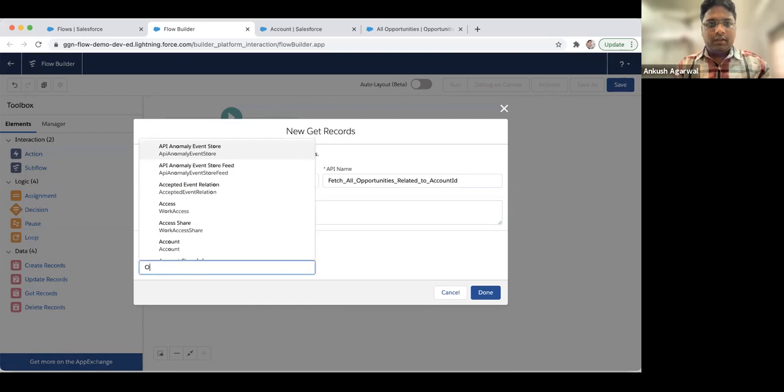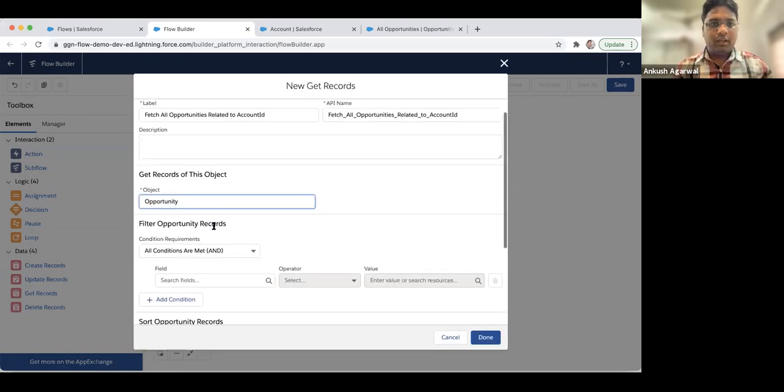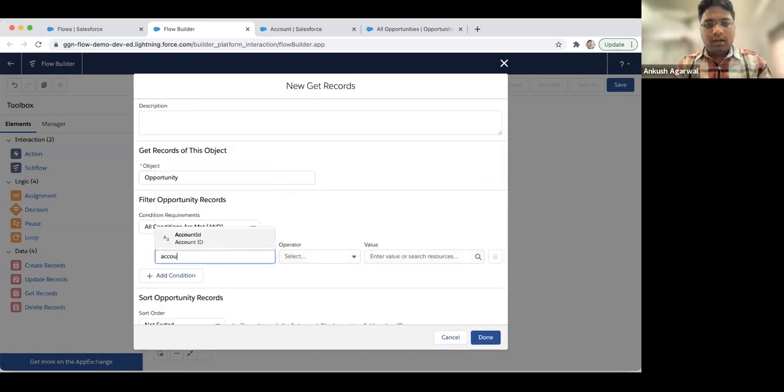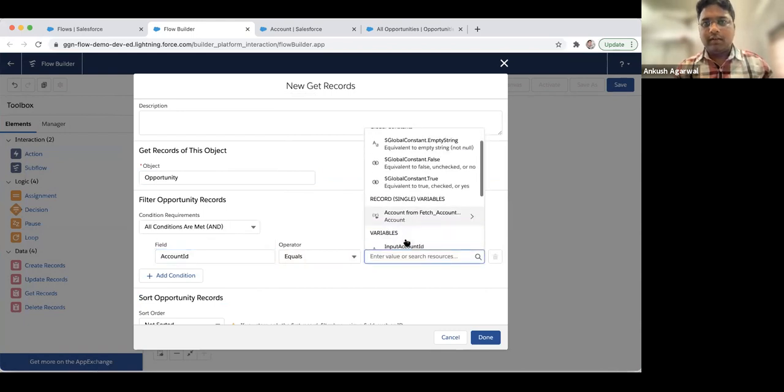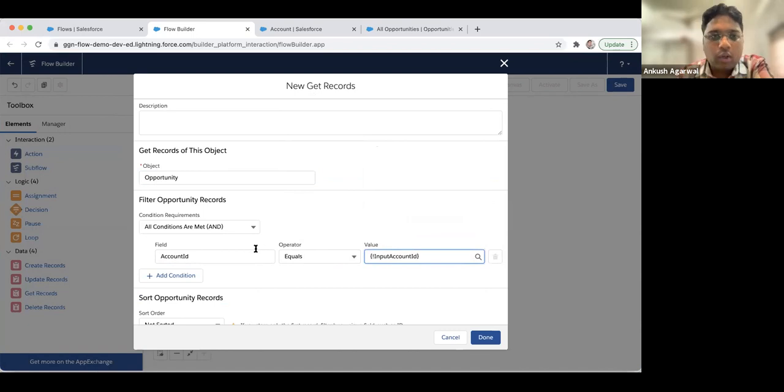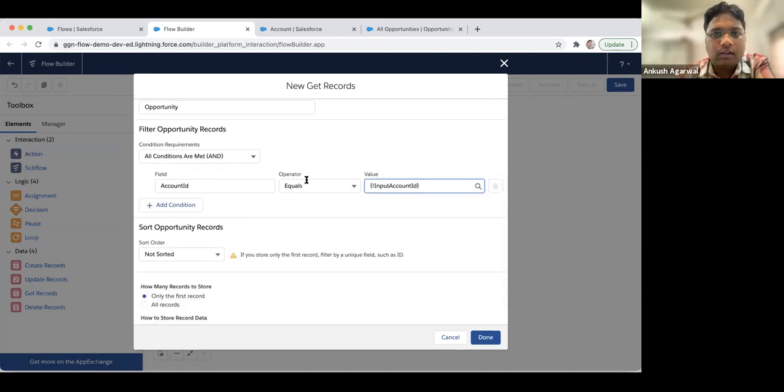We'll select Opportunity over here and mention account ID. We'll compare account ID with input account ID. So it will fetch all the opportunities under this account ID.